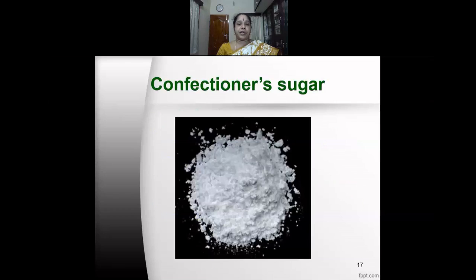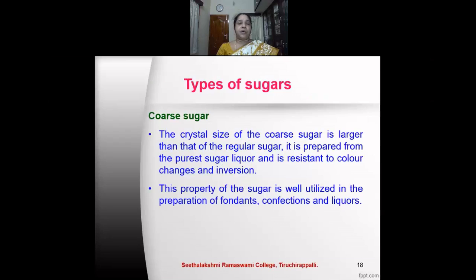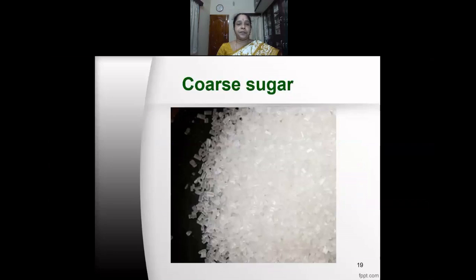The confectioner sugar, you can see that it is very fine and powder-like. Coarse sugar. The crystal size of the coarse sugar is larger than that of the regular sugar. It is prepared from the purest sugar liquor and is resistant to color changes and inversion. This property of the sugar is well utilized in the preparation of fondants, confections, and liquors.